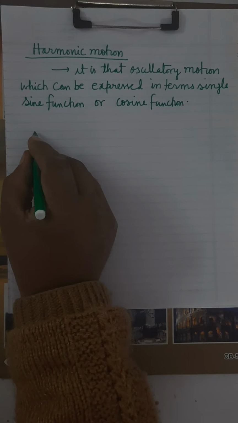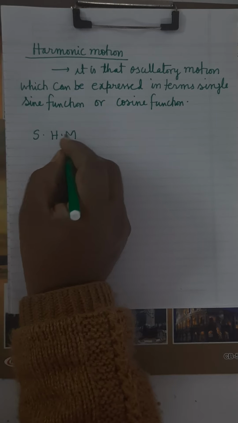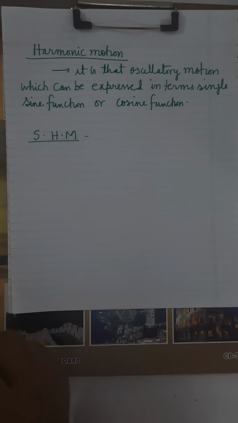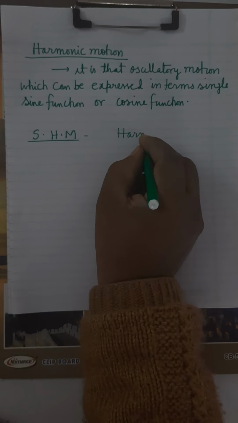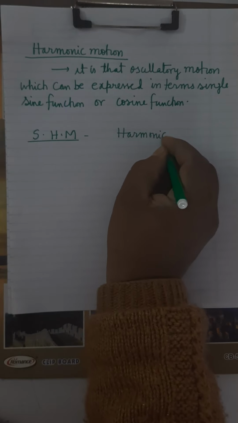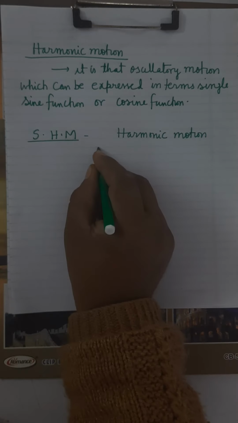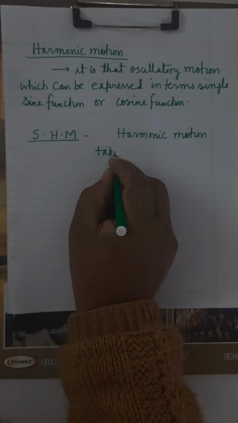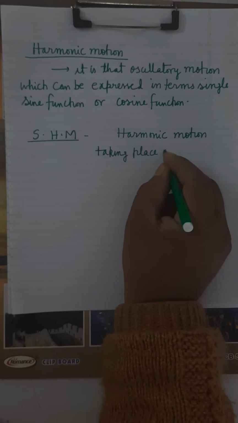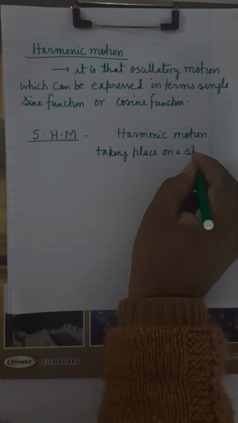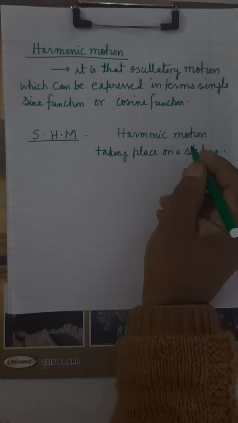Now there is simple harmonic motion, SHM. It is that harmonic motion which takes place on a straight line. Harmonic motion taking place on a straight line is called simple harmonic motion.